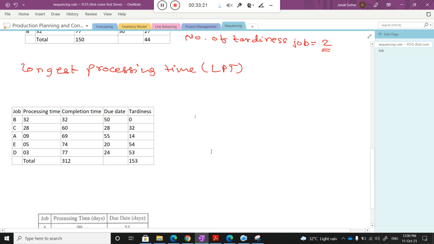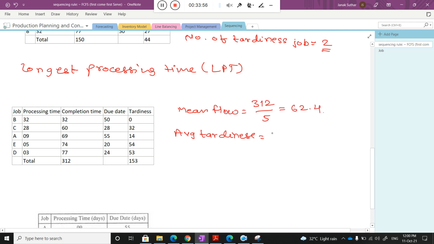Again you need to calculate the mean. You can say the mean time or mean flow time, which is equal to 312 divided by 5, the number of jobs. So can you quickly calculate what will be the value, class? 62.4. Okay, and what is the average tardiness?